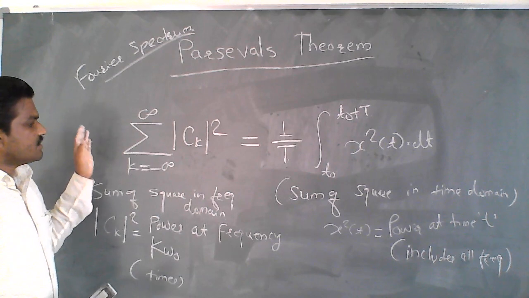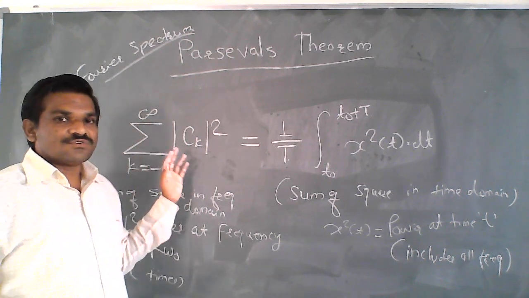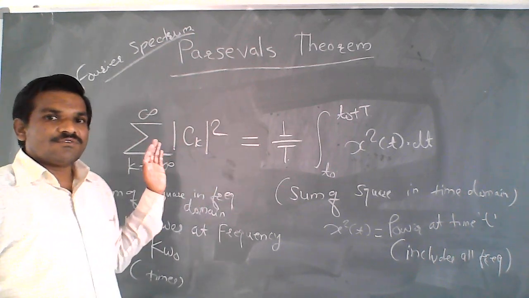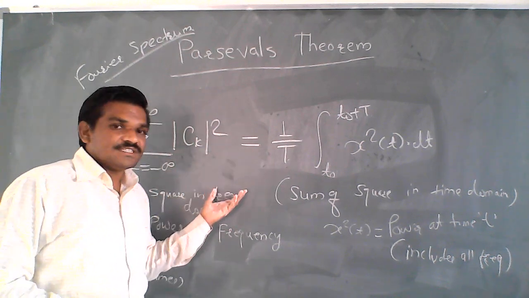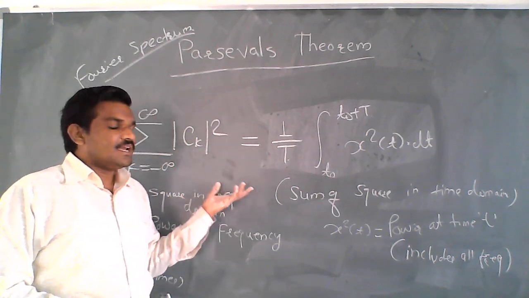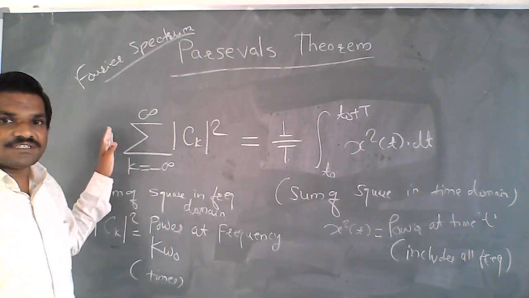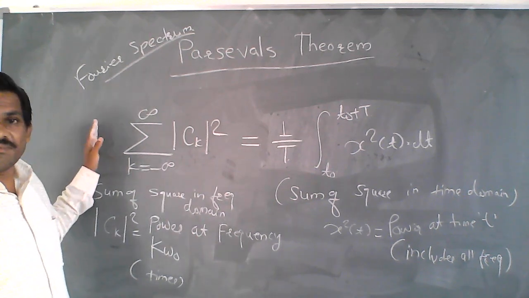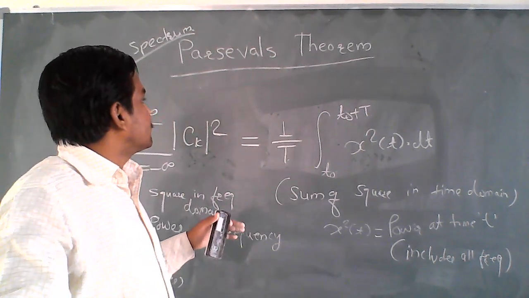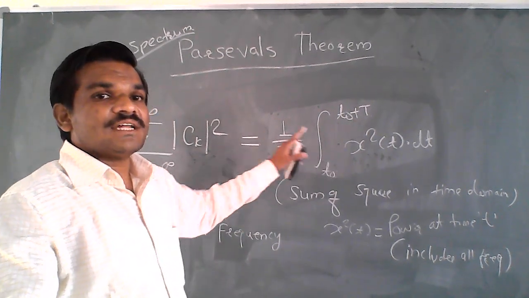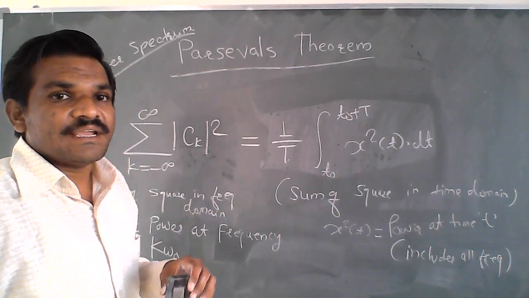Similarly here, to find the average power, we find the average power at each frequency and then add these powers, and then we can calculate the average power of the continuous time domain as well as the frequency domain.